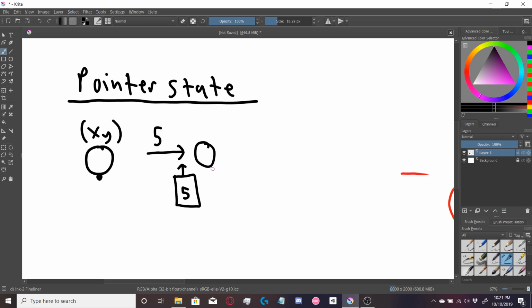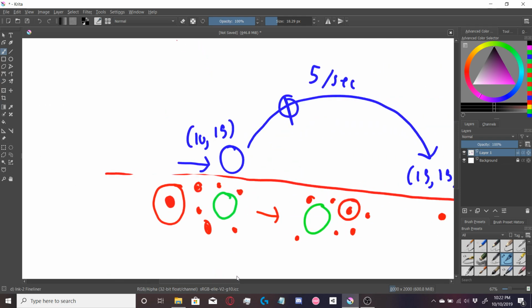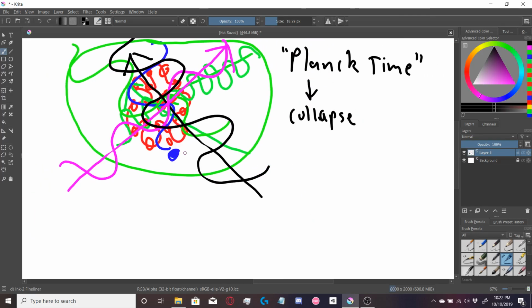Zurek argues that the notions of speed, position, direction, and so on only exist because these quantum pointer states exist. What's special is that these pointer states are not scrambled by the environment. So when, say, we go back to our super jumbled up, tangled up mess of different particles, photons, electrons, and protons all messing around with each other, for some reason these pointer states, they are not messed up by this collapse of the superposition.